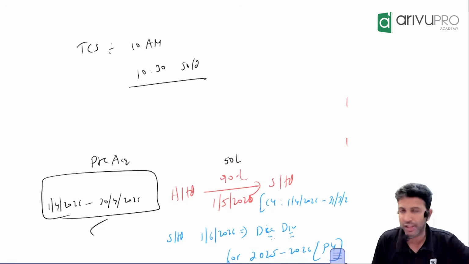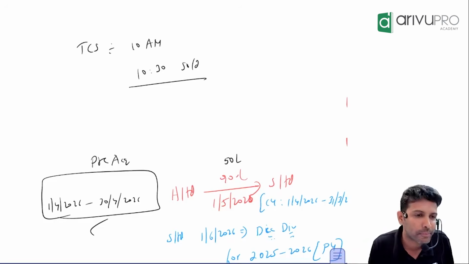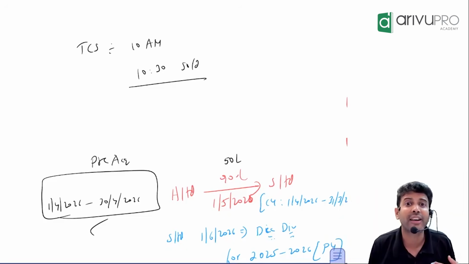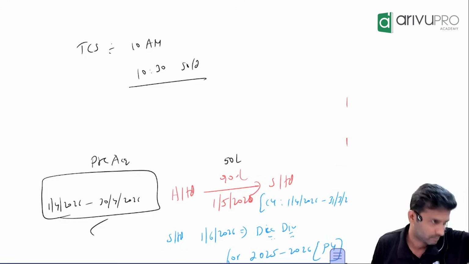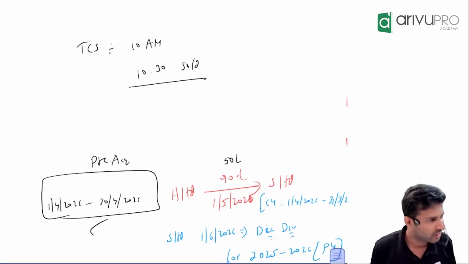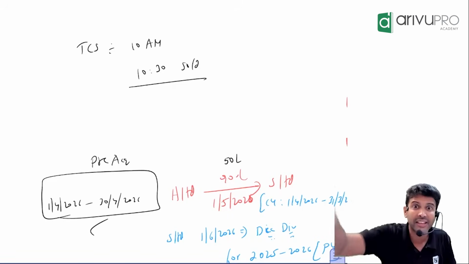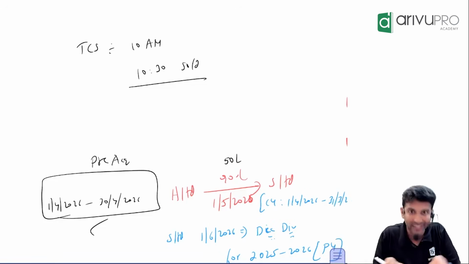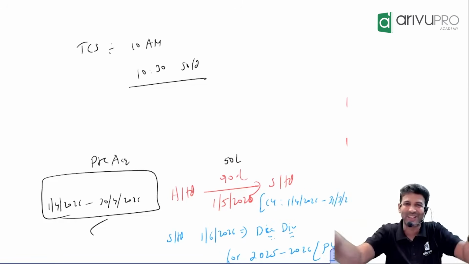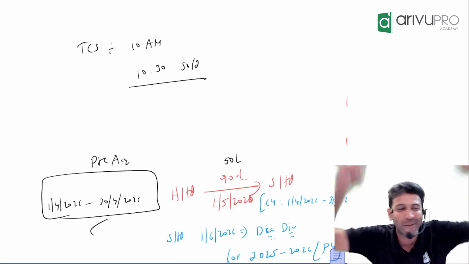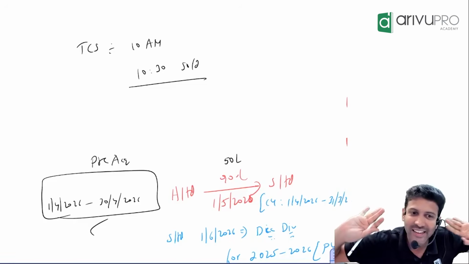Now Vimalesh is writing a letter to Tata company. Look at his audacity. He wrote an email: half an hour, 30 minutes I was holding your company shares, give me dividend. Like this, thousands of people will buy the shares for 1 minute, 10 minutes also possible. Do you think Tata will go on giving? Tata will say, oh Vimalesh, so nice of you, 30 minutes you are holding my shares, take that. Will it work like that?